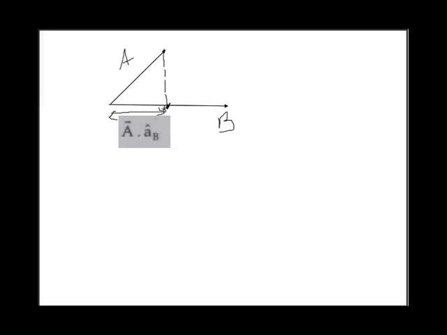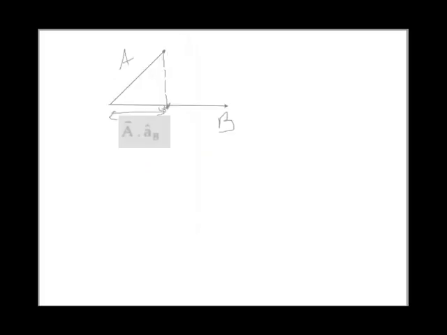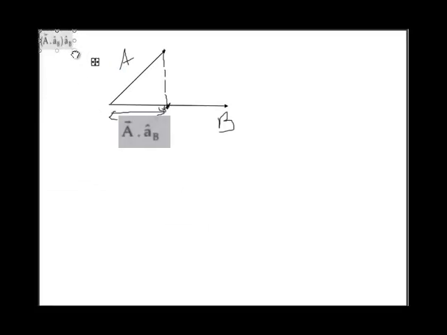The formula will be like this. The first will be scalar component, second will be vector component. In vector component, you just have to multiply with the direction in which you are calculating the projection. So we are calculating the projection of vector A in the direction of B, so we have to multiply with A cap B.